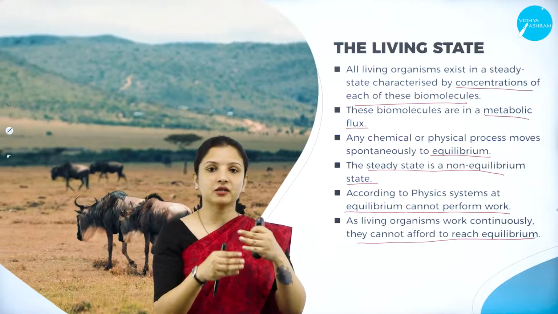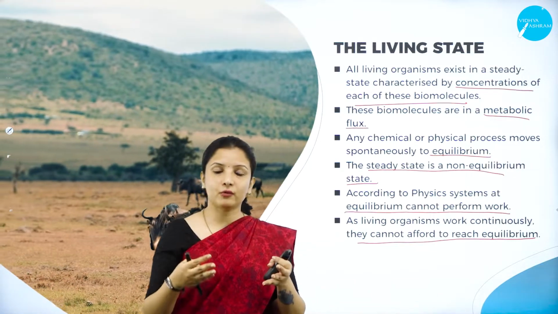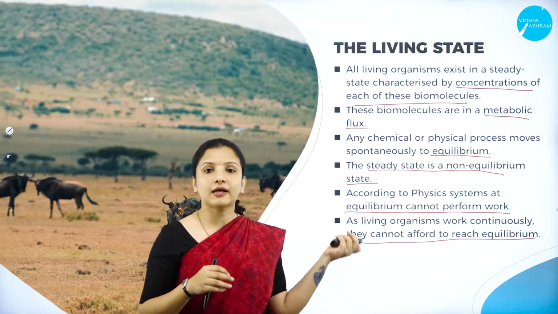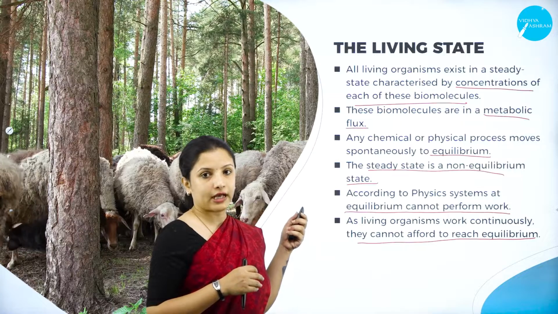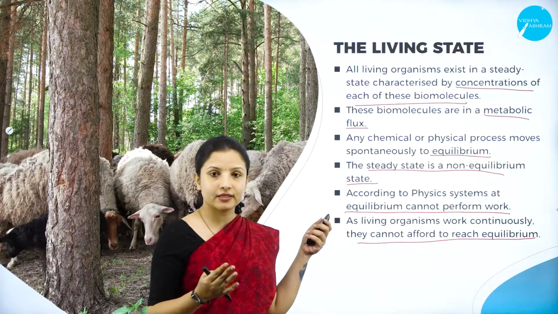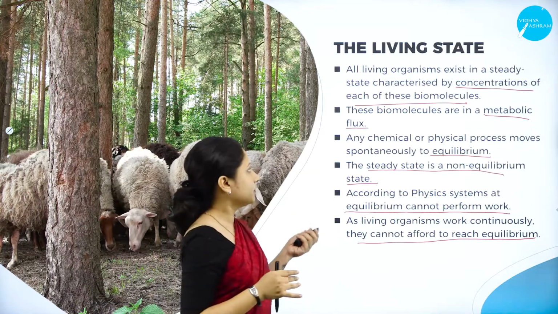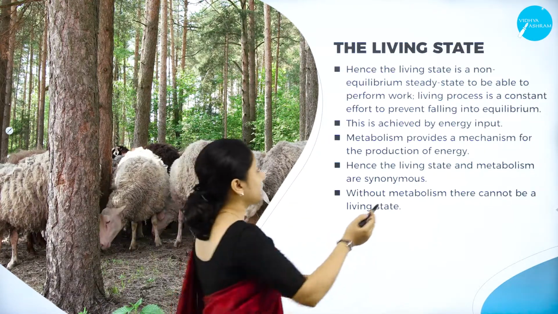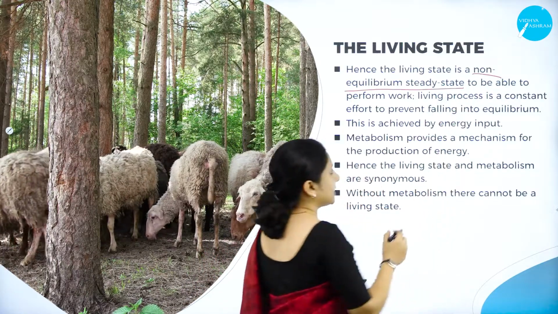The metabolic pathways or the functions that have to take place using various biomolecules will keep on functioning throughout an individual's life until its death. So that is the main living state of an organism, wherein the living state of an organism is a steady state which never reaches equilibrium. So hence the living state is a non-equilibrium steady state. So what is it? It is a non-equilibrium steady state.